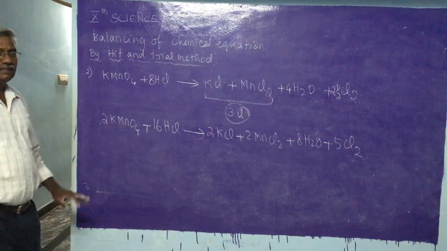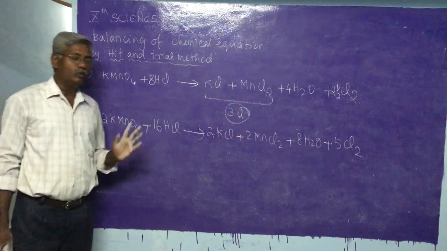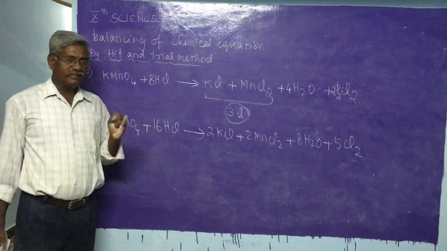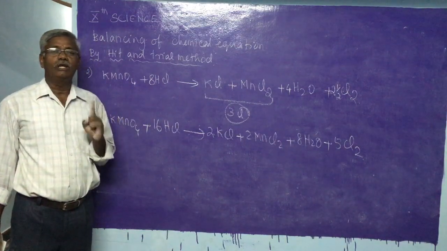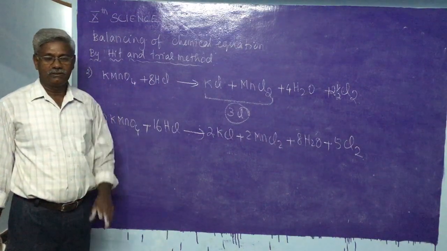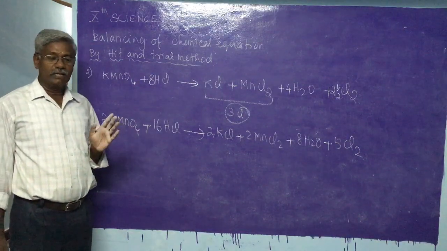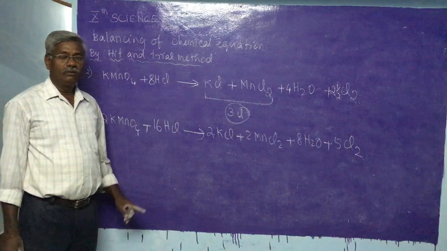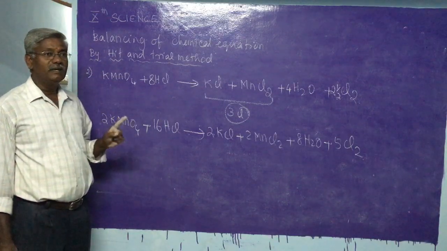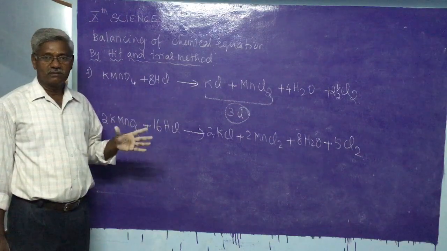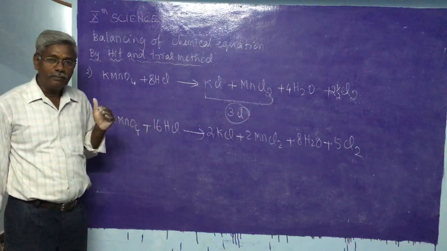So while balancing the equation, based on the hit and trial method, first identify the elements which are present in only one reactant and in one product. If more than one element is present in one reactant and in one product, you have to balance first the element which is larger in number. Like that, one by one should be balanced.